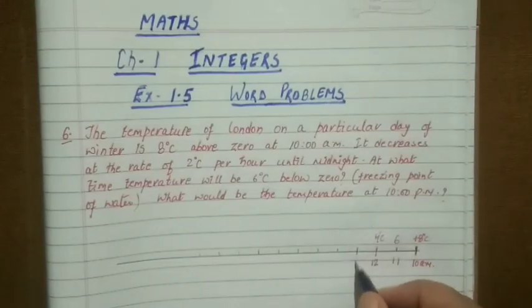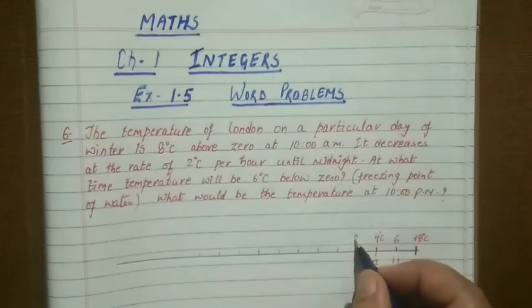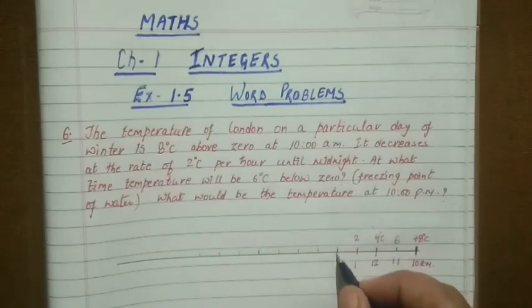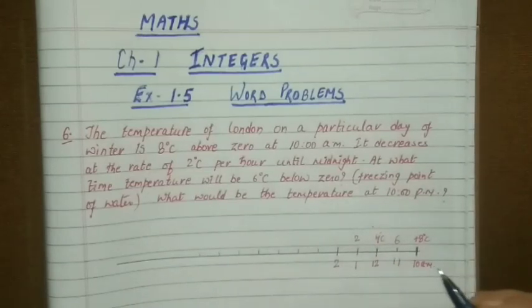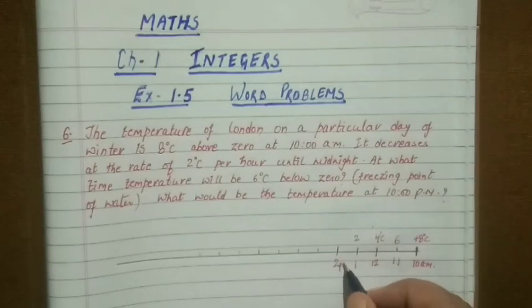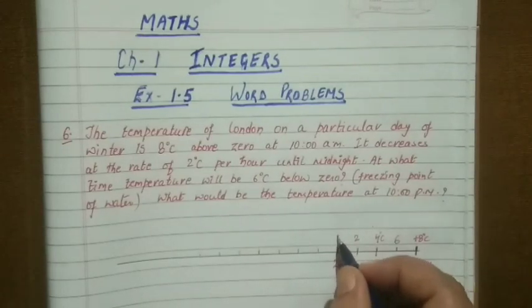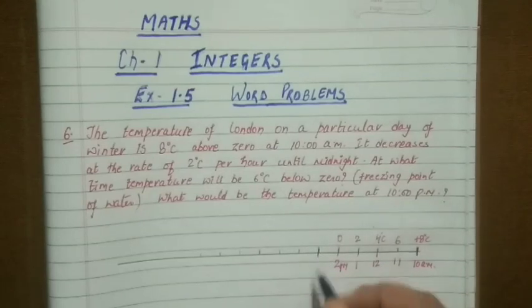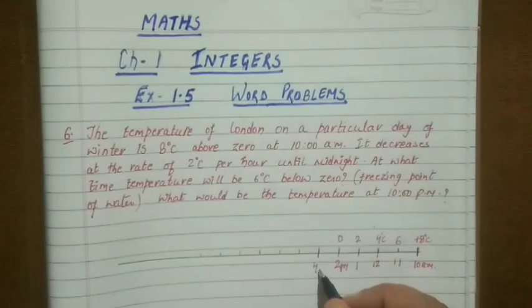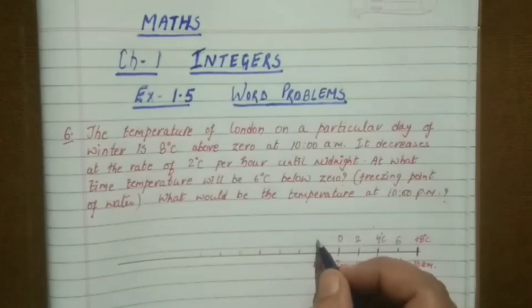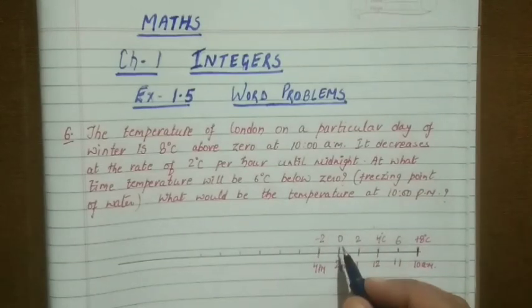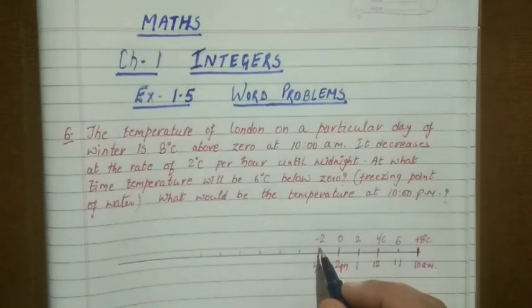Then at 1 it would be 2 degrees Celsius. At 2 p.m. it will become 0. Then at 4 p.m. it will be minus 2, because 0 minus 2 is minus 2. It is decreasing 2 degrees Celsius per hour.